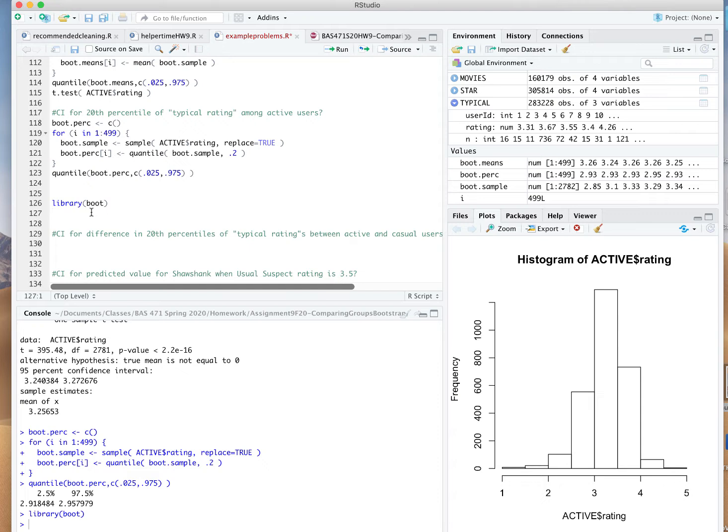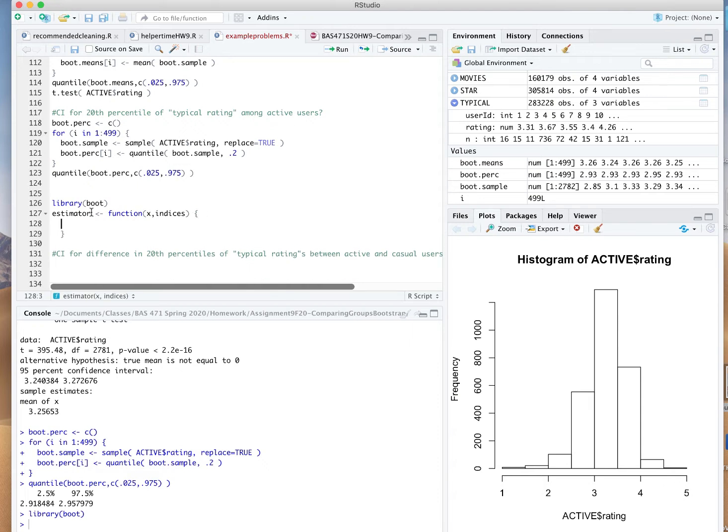So how does this work? Well, we write an estimator function. We always start out by typing it out as this. Basically, we say estimator left arrow function, and then x and indices. And then what we need to do is write what we're going to measure about each Bootstrap sample. So if I wanted to estimate, say, mu of this probability distribution using the sample average, I'd want to get the average of each one of those Bootstrap samples.